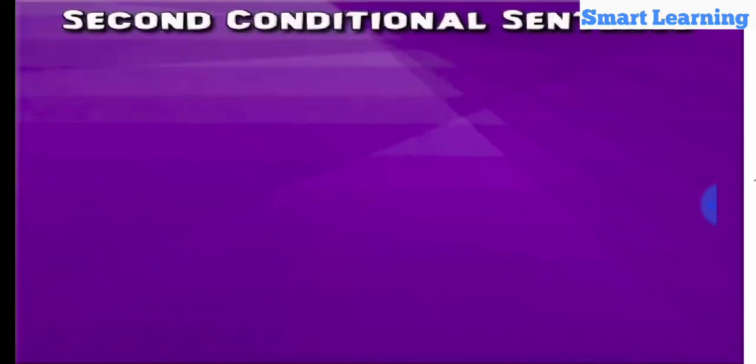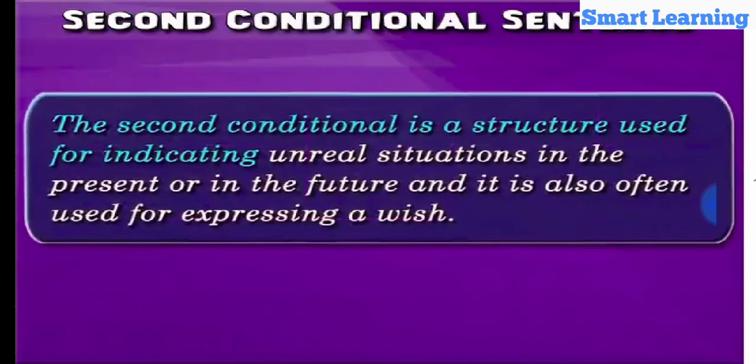Let us now see the next type of conditional sentence. Second conditional sentence. By definition, a sentence that is used for indicating unreal situations in the present or in the future is called a second conditional sentence. So a sentence that is used for indicating unreal things that are not happening in the present, nor will they happen in future, is called a second conditional sentence. Generally, a second conditional sentence is used to express a wish.